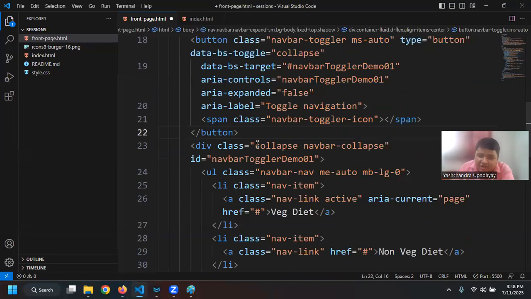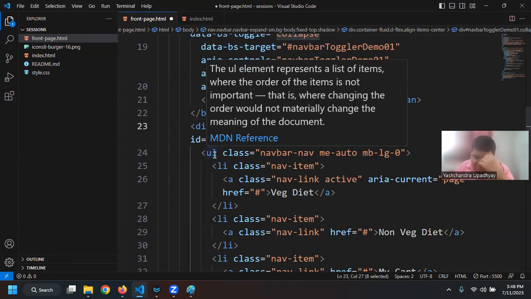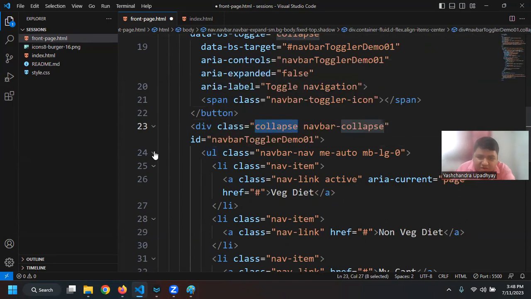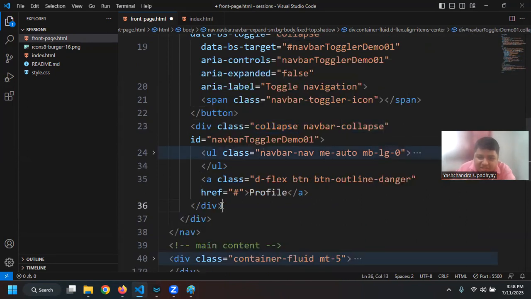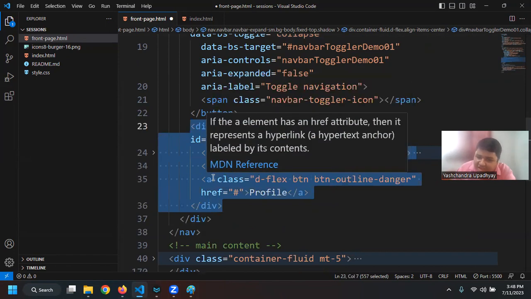Second, I have the navbar collapse option. Whatever is inside this div, I have a UL element and an A element.